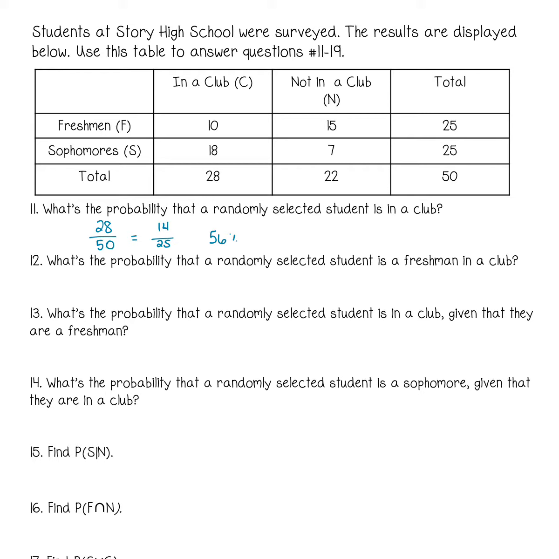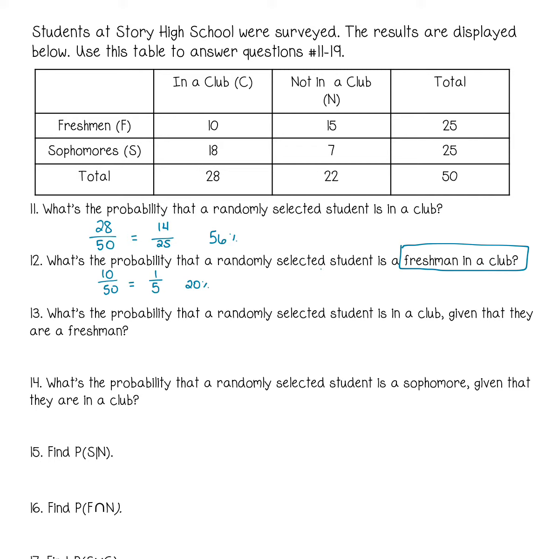What's the probability that a randomly selected student is a freshman in a club? So a freshman that is in a club. That is a joint frequency. Freshmen that are in a club would be 10 out of the whole student population, which is 1/5, or about 20% of the students surveyed. The percentages are what the answer key has, but it doesn't have reduced fractions.